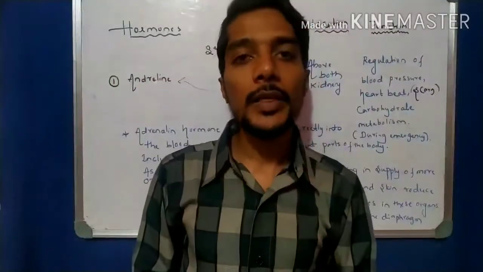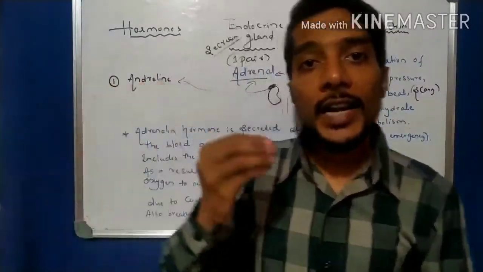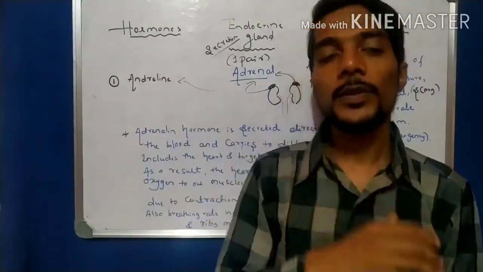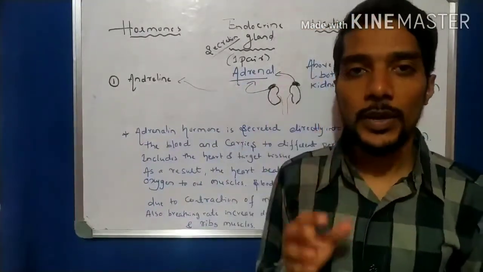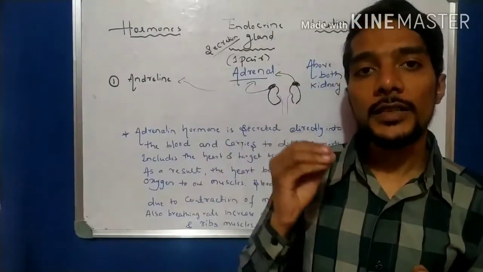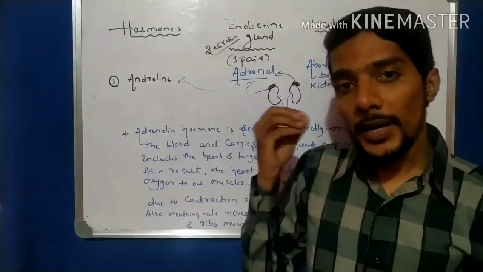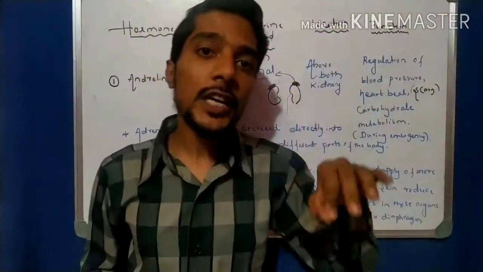Remember that these hormones are directly injected into the blood. In the starting chapter, on the nervous system, a stimulus touches the receptor and is received by the receptor. But hormones are directly injected into the blood.